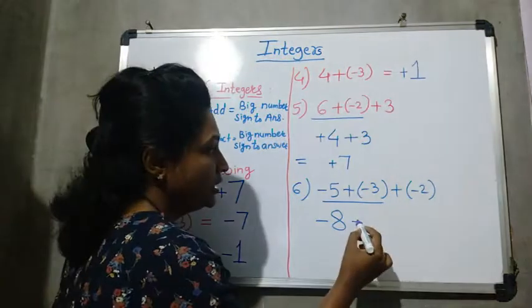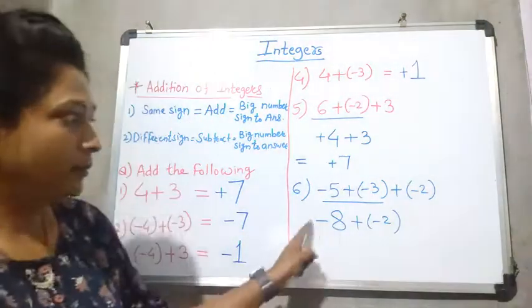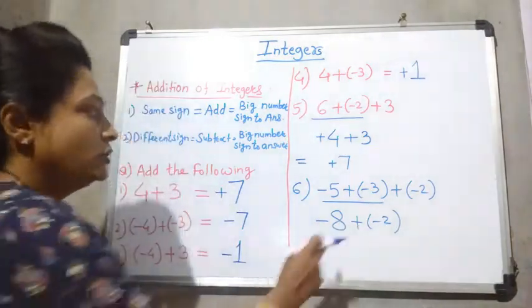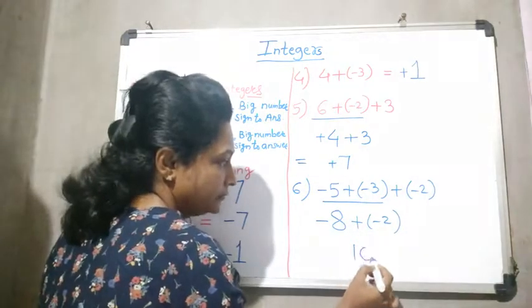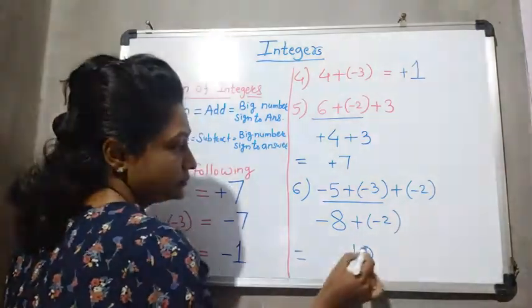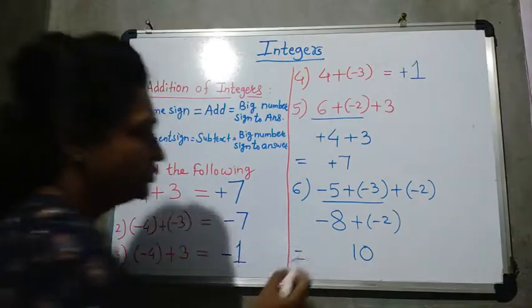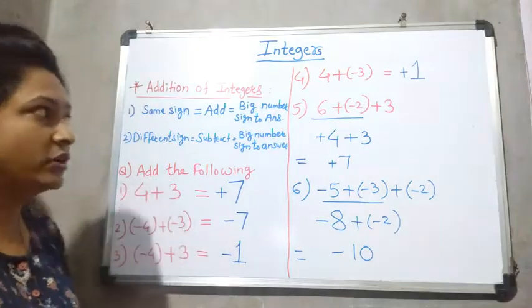So plus minus 2. Now minus 8 minus 2, same sign again, so same sign means addition. 8 plus 2 is 10, and for the big number's sign, 8 is big and has a negative sign, so negative sign for the answer. Understand, students, what I did here?